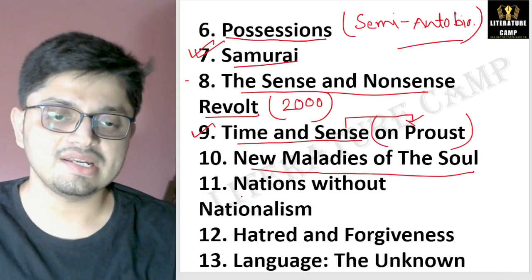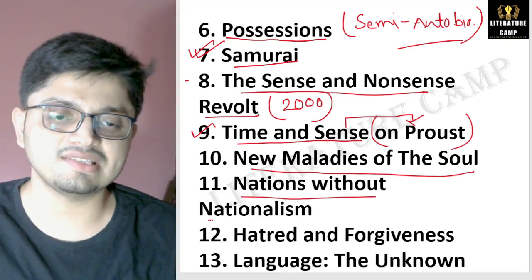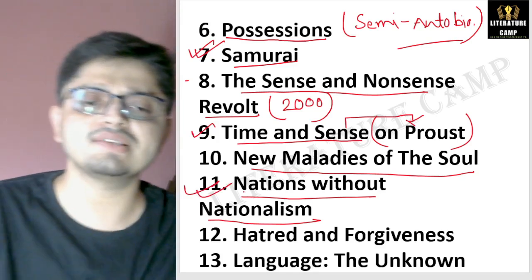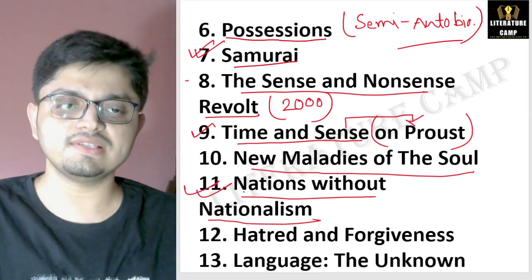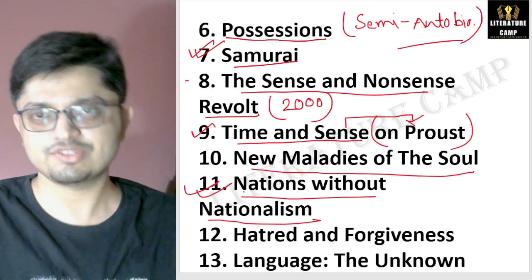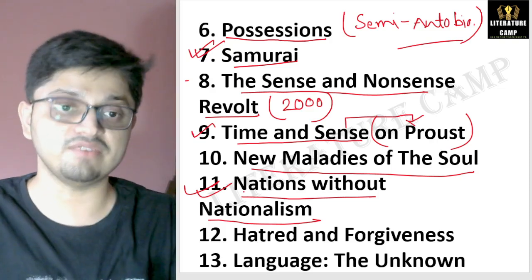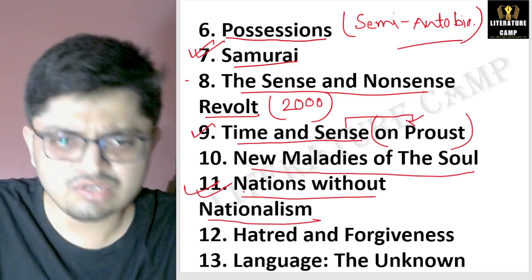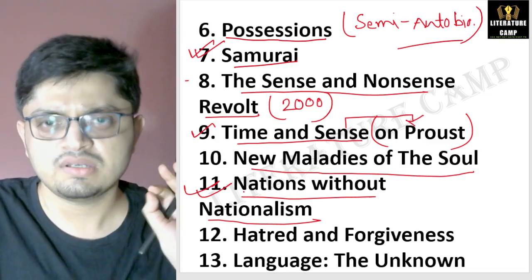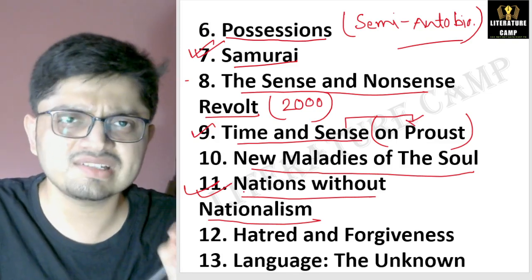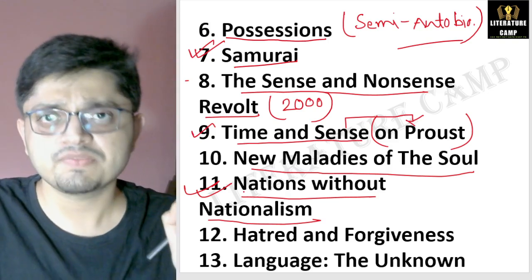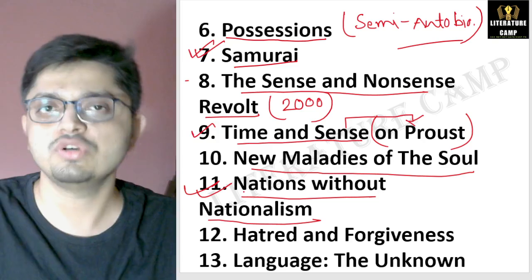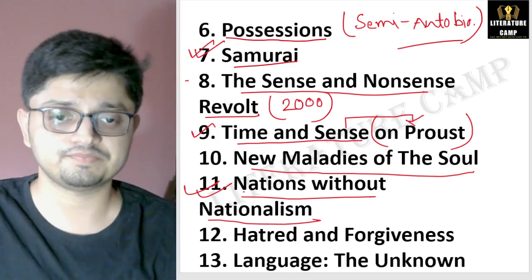Next work, Nations Without Nationalism. Very important work. Simply they will ask, who has written Nations Without Nationalism? So the answer is Julia Kristeva. They can simply ask any one of the works written by Julia Kristeva. Julia Kristeva is somebody who is asked almost every time in the UGC NET examination. So we should read her well.